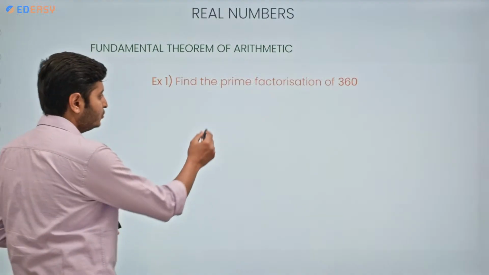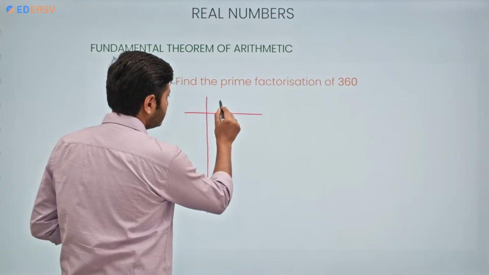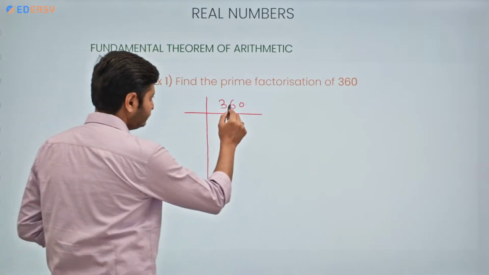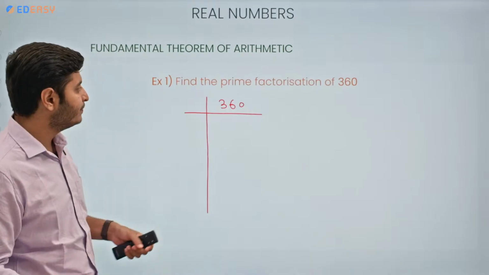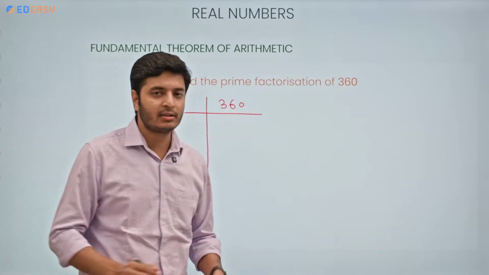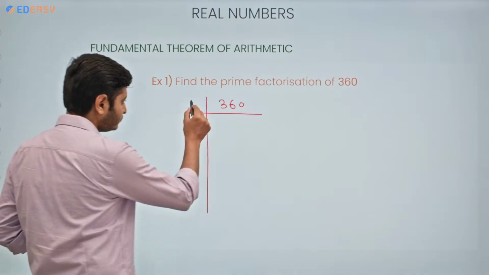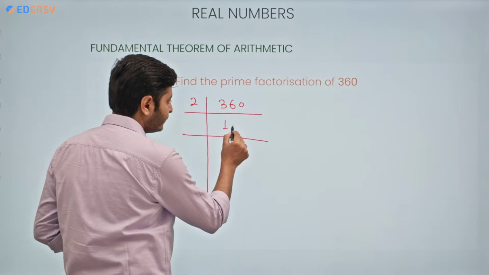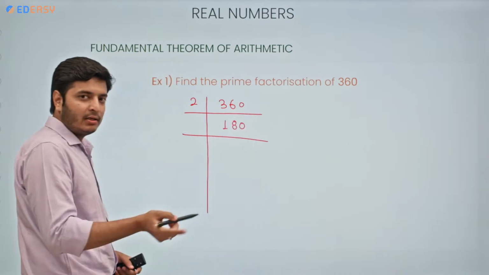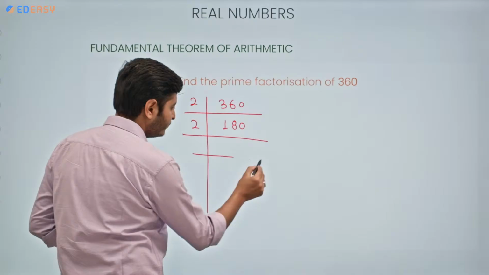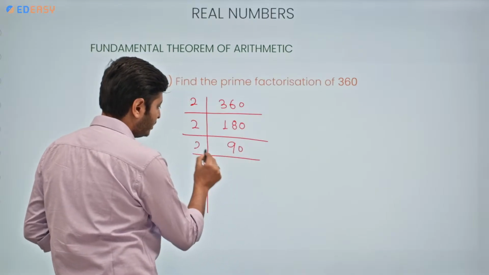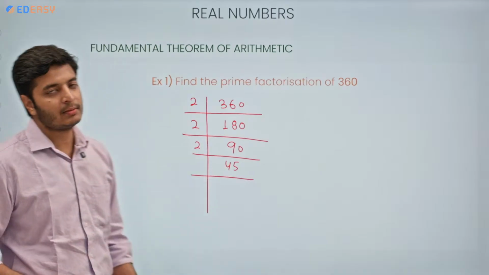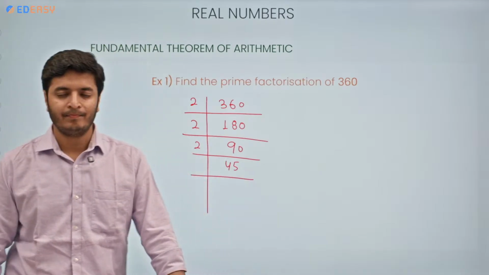The method that you have used previously in your classes. So I am going to write 360 like this. Then the smallest prime number that I can think of which can divide 360 is 2. So I will go with 2. So what are we left with? 180. Again it is divisible by 2. 90. Again by 2. 45. This time it is not divisible by 2 because this is not an even number.